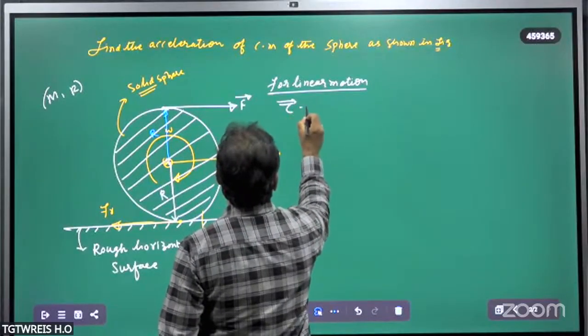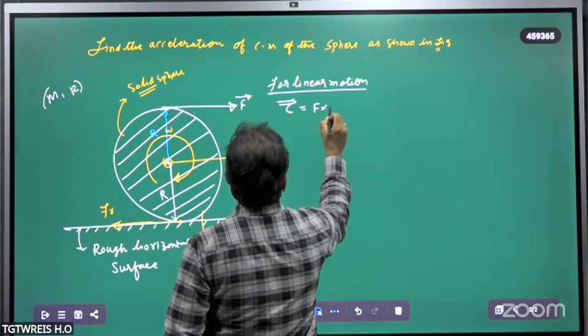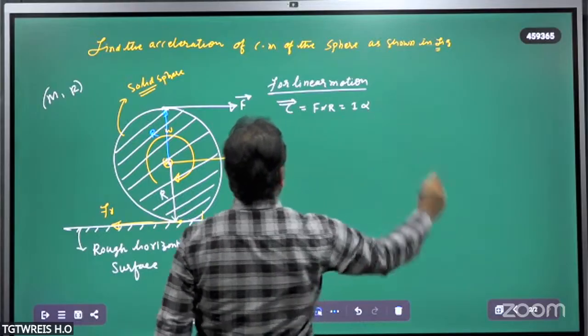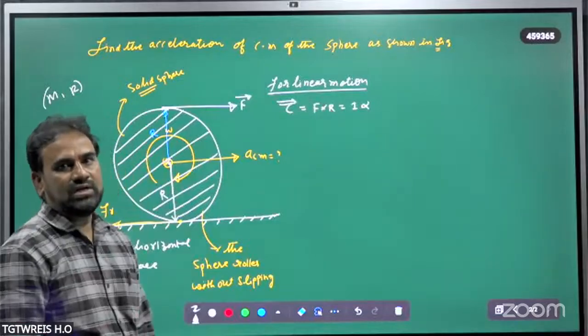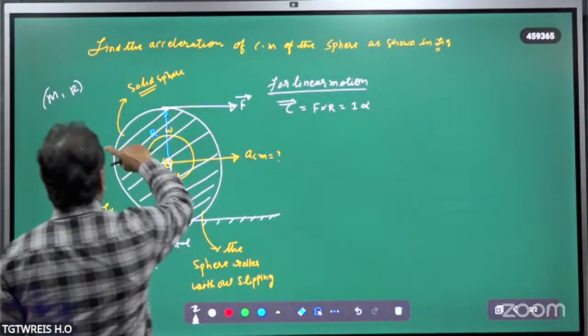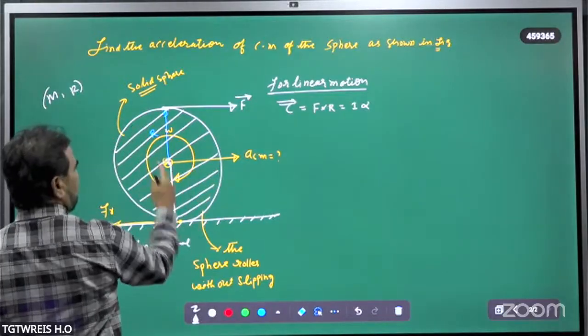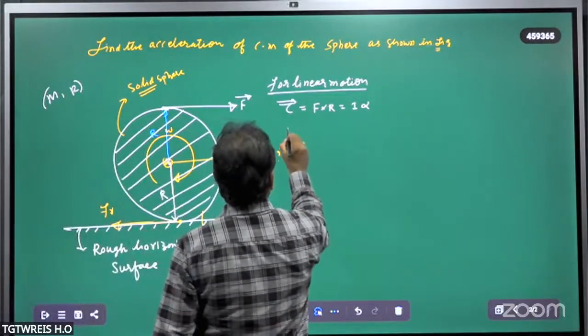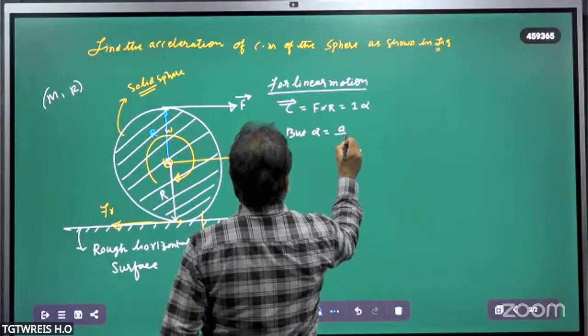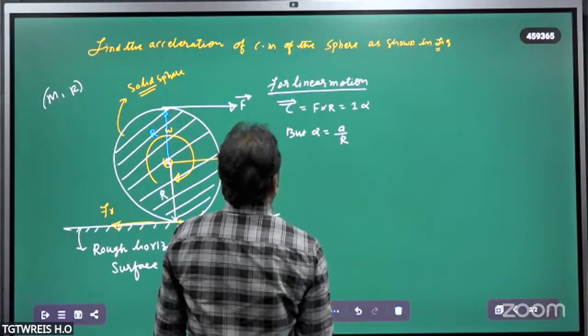Torque tau is equal to force times perpendicular distance, which is equal to I alpha. When the wheel is rolling in a circular path, alpha is equal to a upon R.